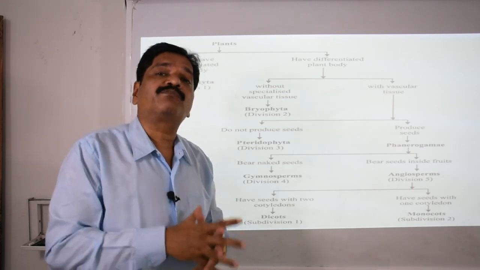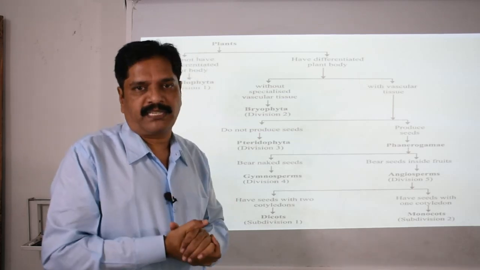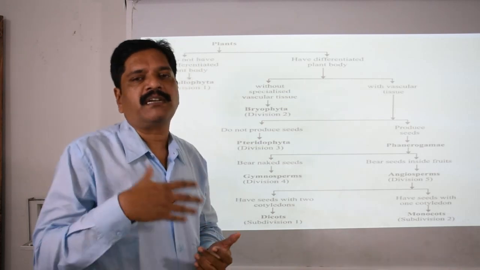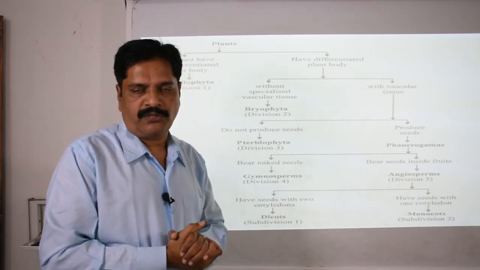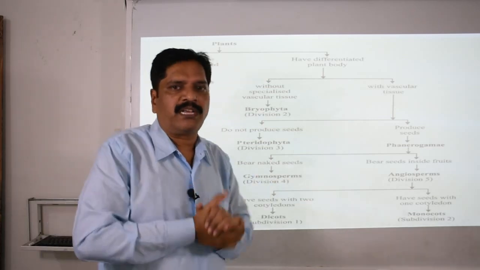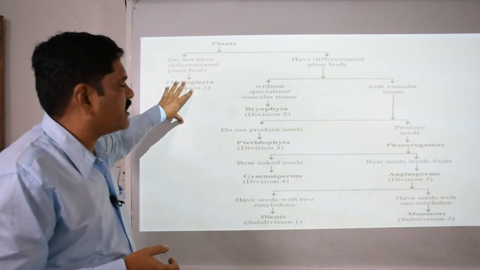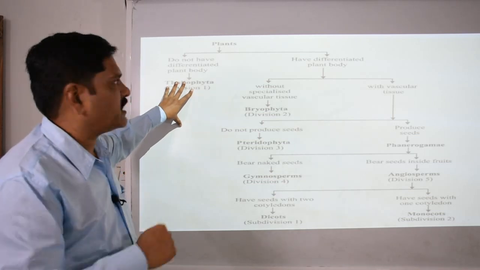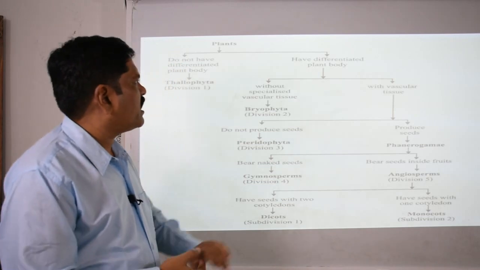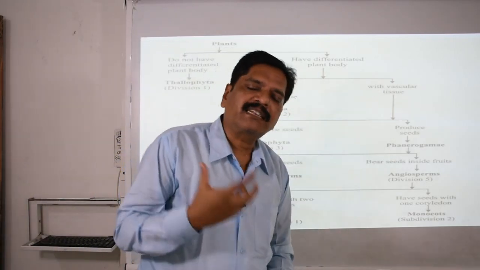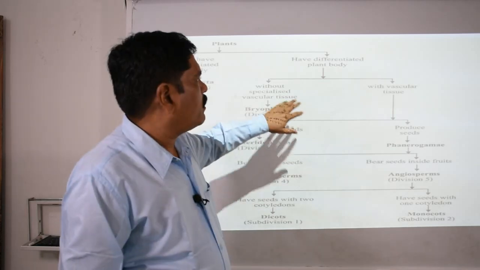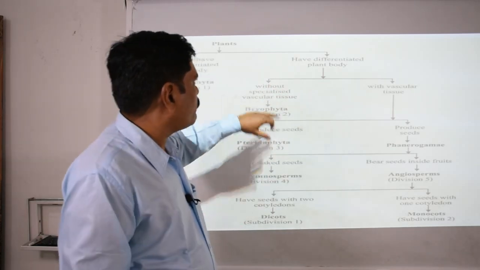It is able to perform all the processes. Clear? They don't have roots, they don't have stem, and they don't have leafy structures. No distinction in all these three, just a flattened body. So we keep them here in the thallophytes. This is the first category. Clear? Then here we have the differentiated plant body. Again we have the next category, that is the vascular tissue. So vascular and non-vascular.